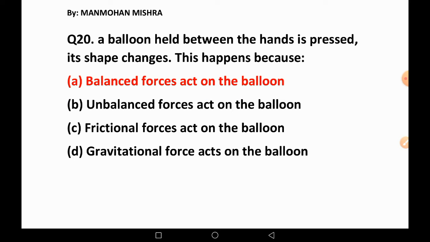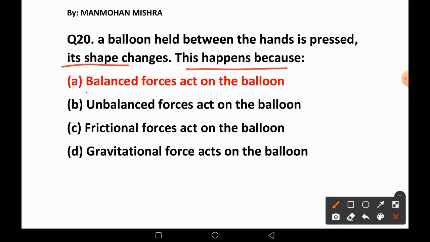Question number 20. A balloon held between the hands and pressed, its shape changes. This happened because balanced force acts on the balloon, is right.